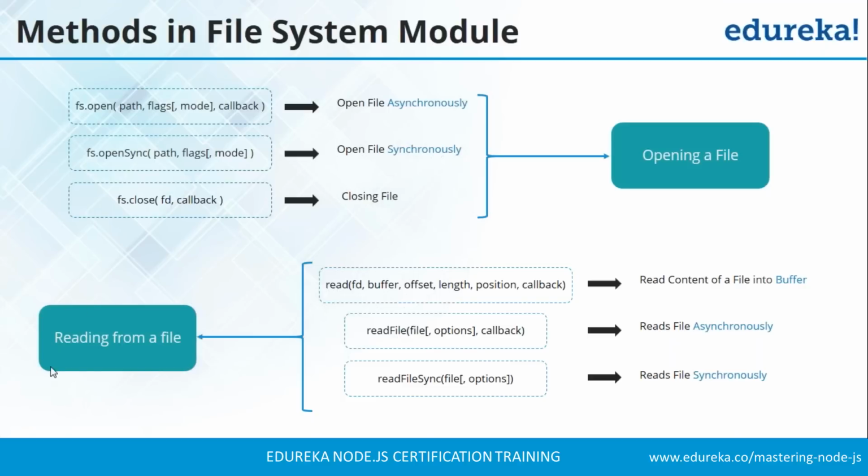Then we also have functions for reading from a file. The first function is the read function. In this read function, guys, we are reading the content from a file and saving it inside a buffer. This fd is a file descriptor. Then this is the name of the buffer, the offset, and the length of characters to be read. Then we have position, the position till which it should be read. And at last we have a callback. As we all know, the callback will be executed after the completion of this function.